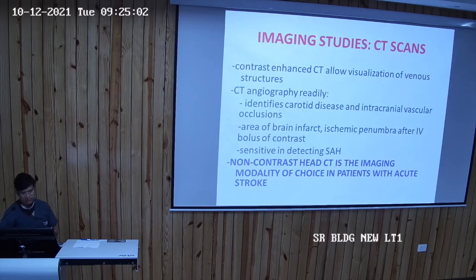So the contrast enhanced CT allows the visualization of venous structures, and we can upgrade the CT and go for CT angiography, which identifies the carotid disease and intracranial vascular occlusions, area of the brain infarct, and ischemic penumbra after an IV bolus of contrast, and it is sensitive in detecting the subarachnoid hemorrhage. So these are the advantages of CT angio over the conventional CT.